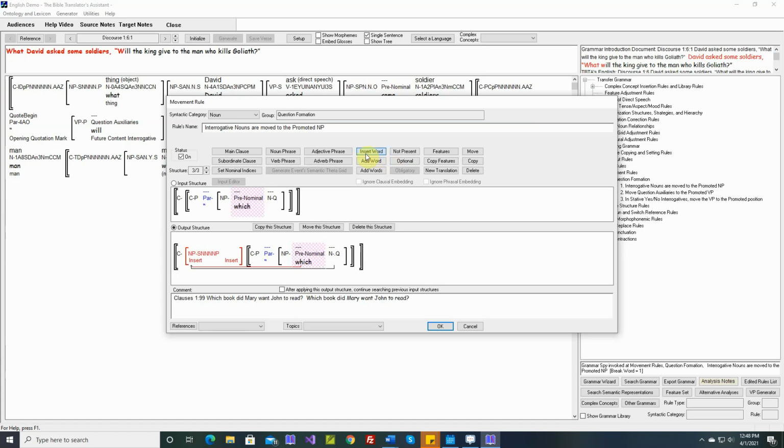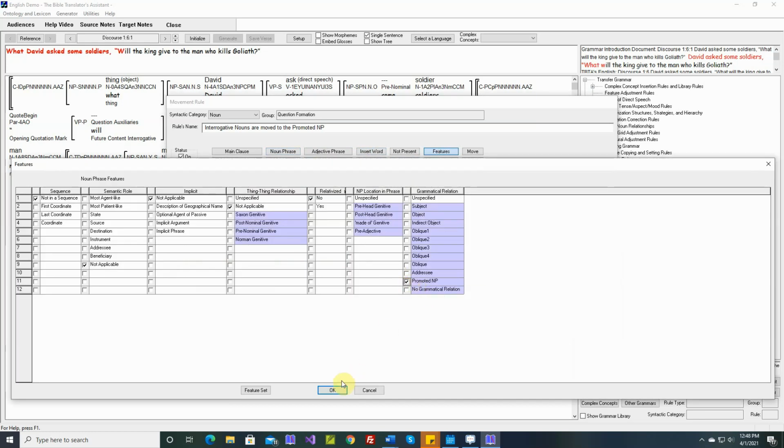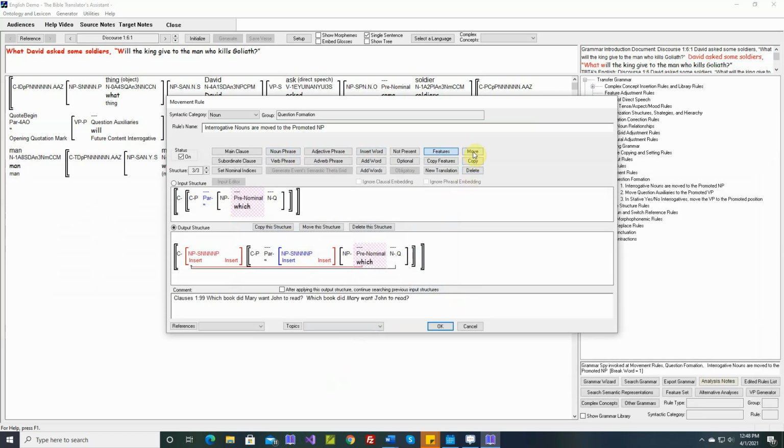So let's insert a noun phrase, and this will be our promoted noun phrase. And let's move this into this noun phrase and this into this noun phrase. And now we don't need this noun phrase anymore, so let's delete that.